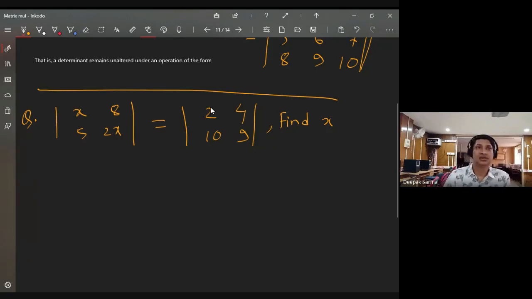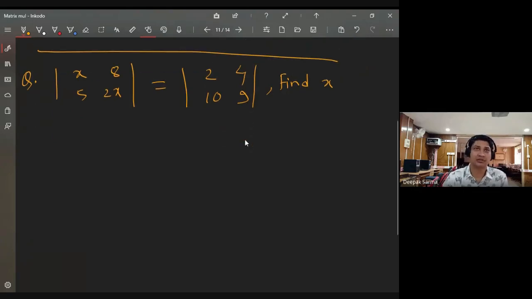So find the determinant on the left hand side. You will get some value in terms of x. Then on the right hand side you have all numbers, so you can find that one and solve it for x. Okay.